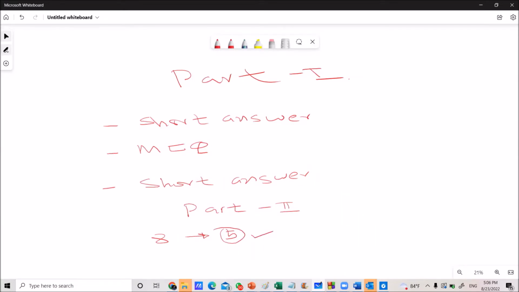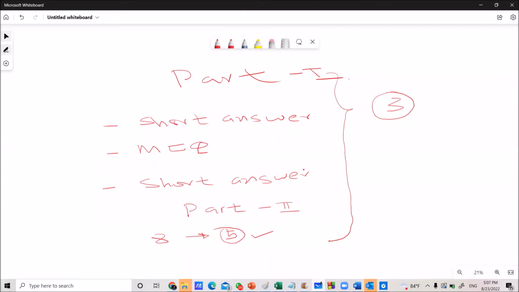To complete all the parts, part 1 and 2, you are given 3 hours. Through this 3 hours, you want to complete the answer paper. That's the structure and initial instruction of the question paper. I think in this year's examination these general subject papers come first, before your subject papers, so you have to face this general subject paper.